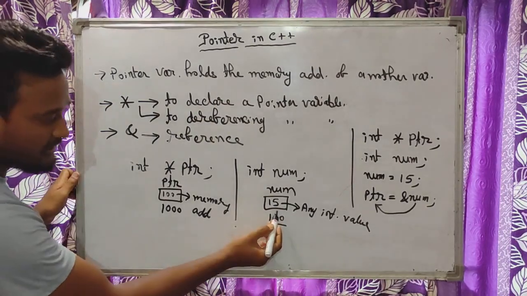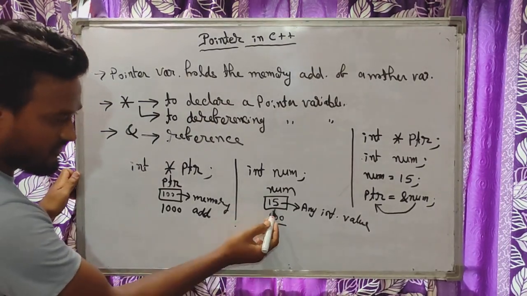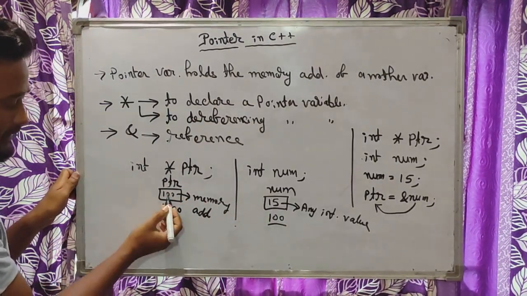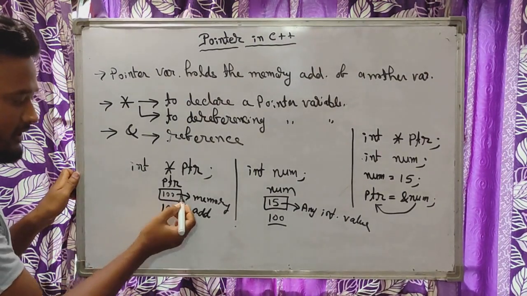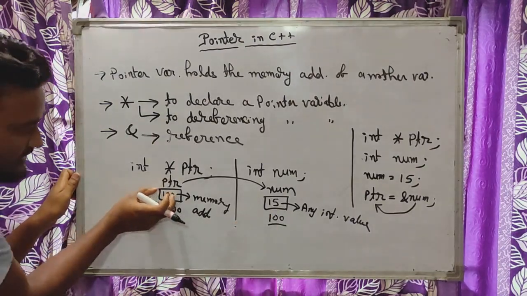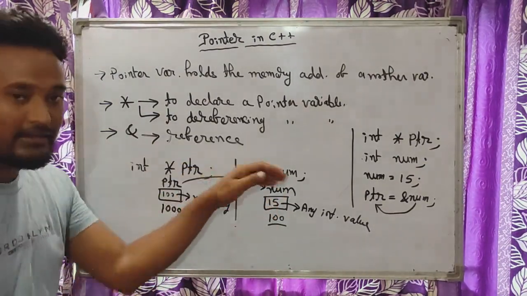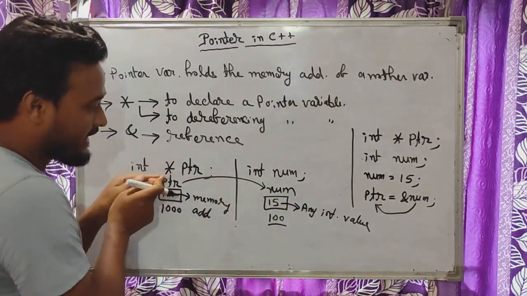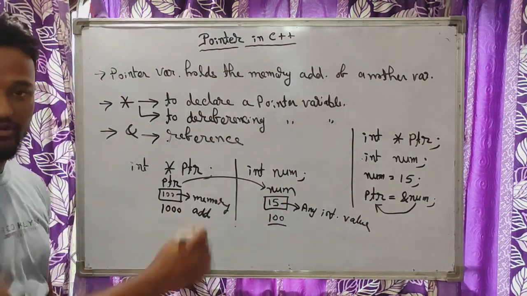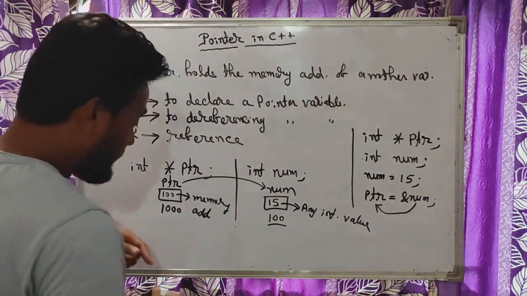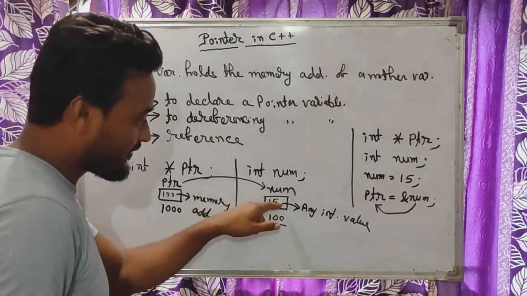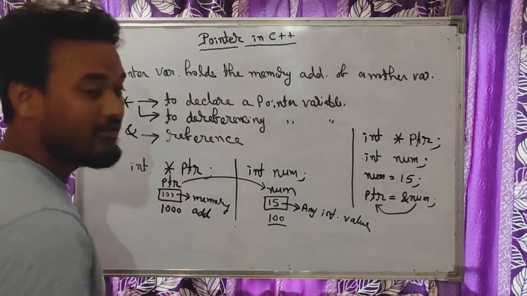So you can see here, the actual value is 15, and in ptr we are assigning the value of 100. When we assign 100, which is the memory address, automatically this ptr will be linked with this number, because ptr is holding its memory address. Ultimately these two are interacting, or you can say ptr is directly linked with this number. How? By the address of this number variable. So what is the actual value for this ptr? 100. Inside 100, what is the actual value? 15. So the actual value here is 15.